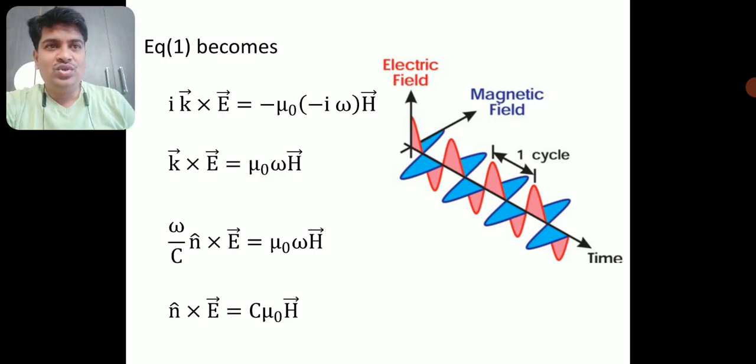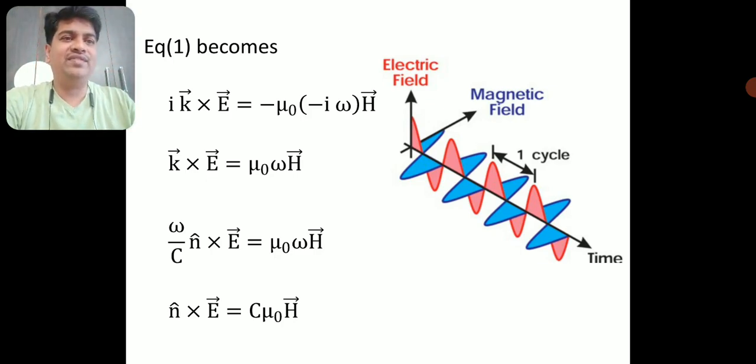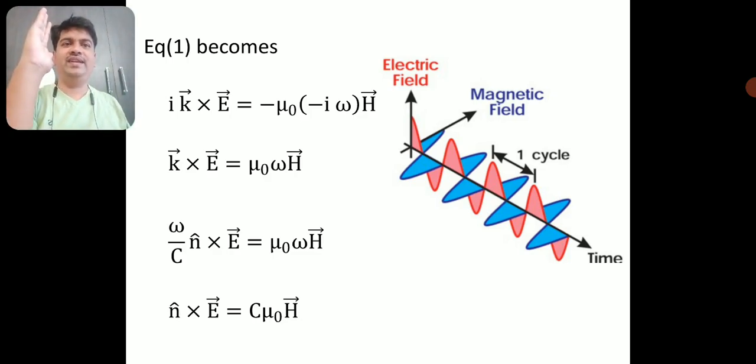Now I forgot to show this diagram. This is the diagram which clearly tells you the direction of the electric field, the magnetic field, and the direction of wave propagation. Look at the electric field and the magnetic field: they are perpendicular to each other, and they are perpendicular to the direction of wave propagation. So these three are mutually perpendicular to each other. One is the electric field, another is the magnetic field, and another is the wave vector, which is the direction of wave propagation.